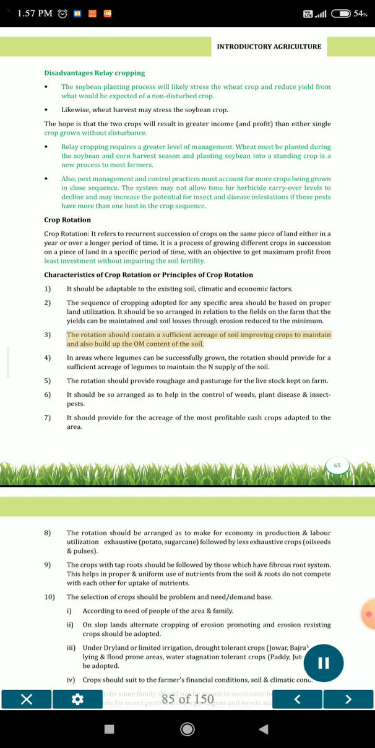3. The rotation should contain a sufficient acreage of soil improving crops to maintain and also build up the organic content of the soil. 4. In areas where legumes can be successfully grown, the rotation should provide for a sufficient acreage of legumes to maintain the nitrogen supply of the soil. 5. The rotation should provide roughage and pasturage for the livestock kept on farm. 6. It should be so arranged as to help in the control of weeds, plant disease and insect pests. 7. It should provide for the acreage of the most profitable cash crops adapted to the area.